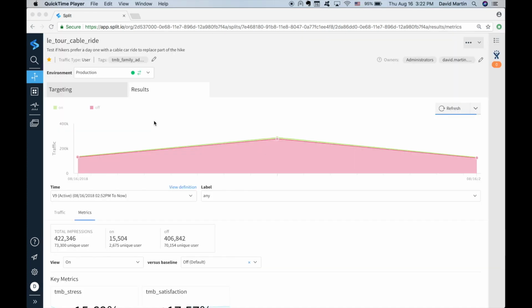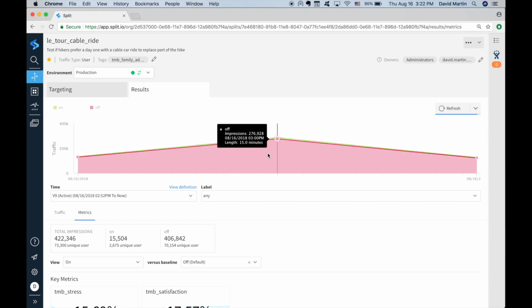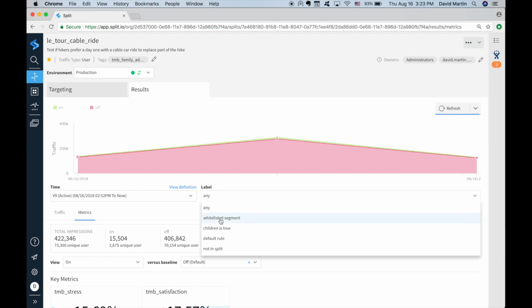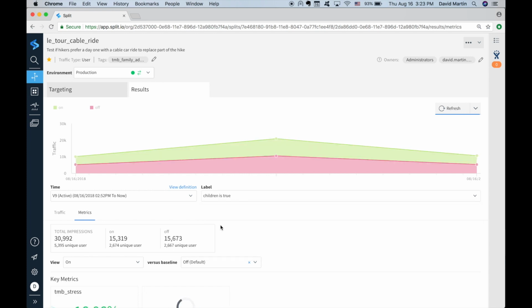The results from our split first show a graphical indication of how many users got the on versus the off treatment. Remember that we addressed just 10% of the population for this feature. That's why, out of over 400,000 impressions, only 15,500 were on. To get a better look at what happened, we can switch to looking at the rule for the number of hiking parties that had children. Now we know that out of 30,000-ish parties, 15,000-ish got the on treatment and 15,000-ish got the off treatment. Again, that's because we specified a 50-50 split for those hiking parties that had children.